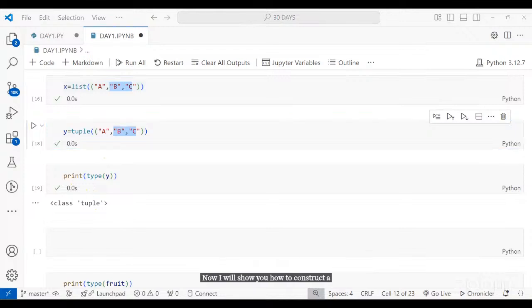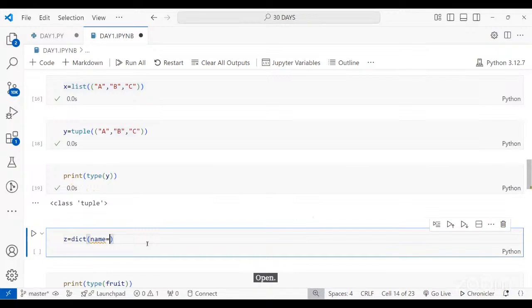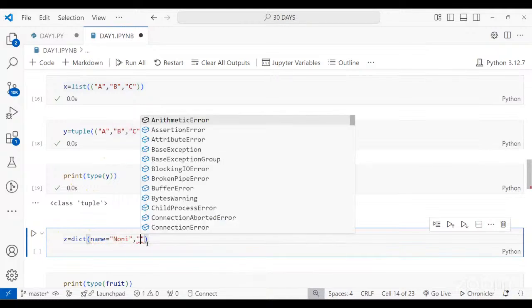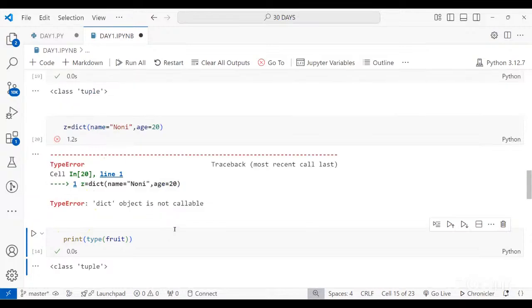To construct a dictionary, the method is the same. Suppose I'm writing z is equal to dict, bracket open. So let's say name is equal to, comma, age is equal to. What I have written, dict is not callable.